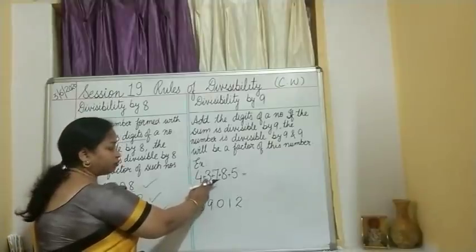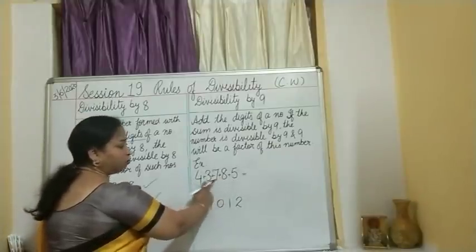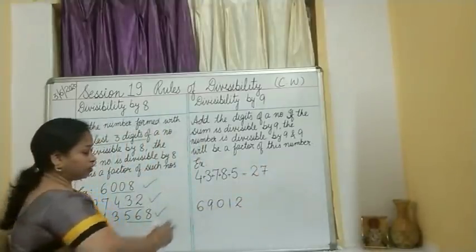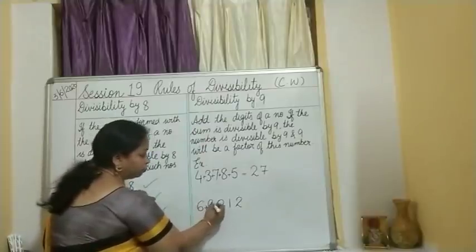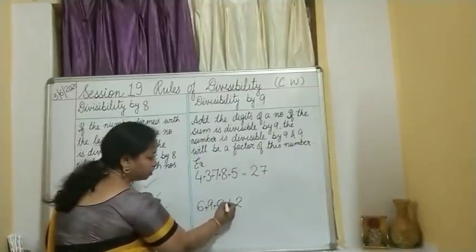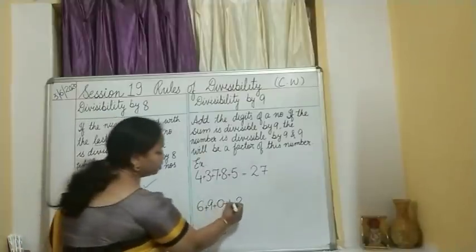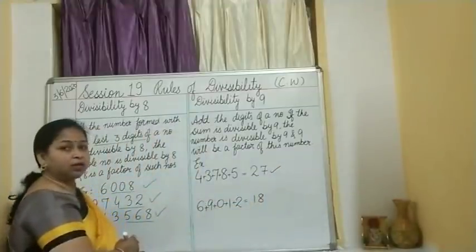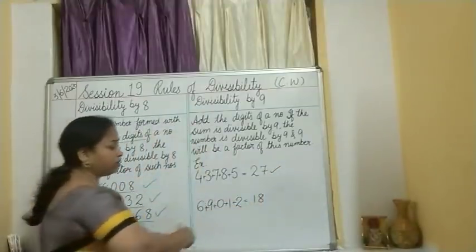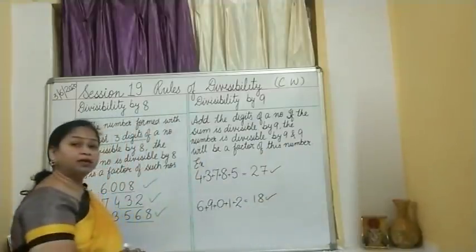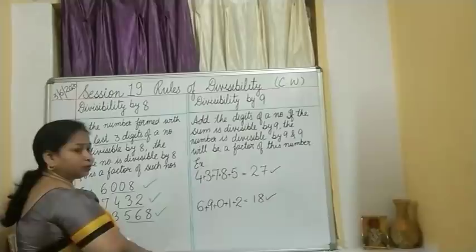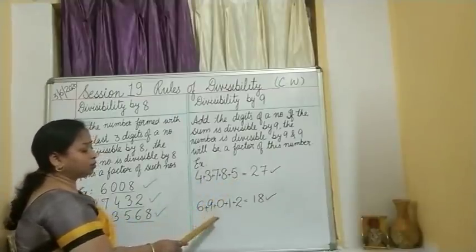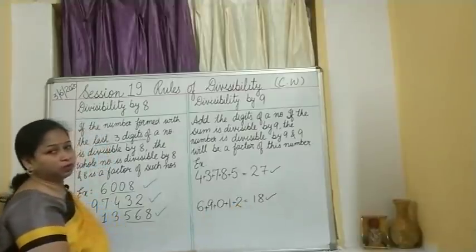4 plus 3, 7, 7 plus 7, 14. Go on adding up. What will you get? You will get 27, isn't it? Then 6 plus 9, 15. 15 plus 0, 15. Then 15 plus 1, 16. 16 plus 2, 18. So 27 is divisible by 9. It comes in the table of 9. 9 3s are 27. 18 is also divisible by 9. 9 2s are 18. So now we can say that 43,785 is divisible by 9, as well as 69,012.